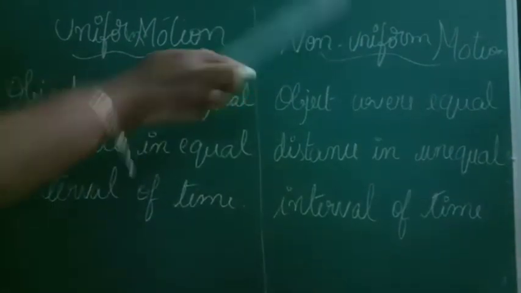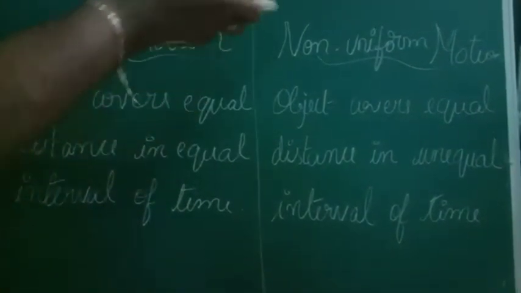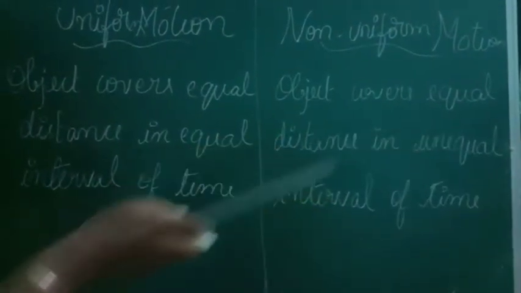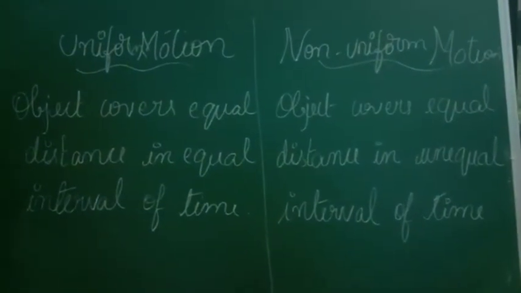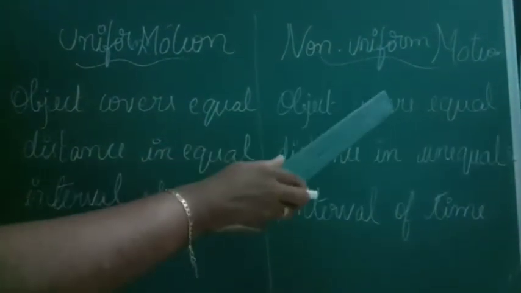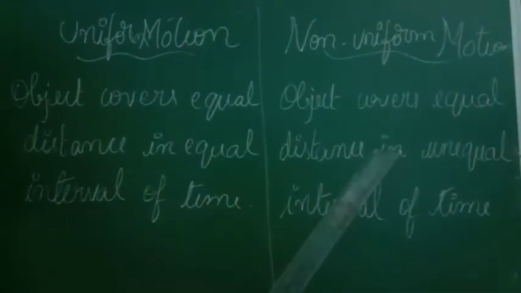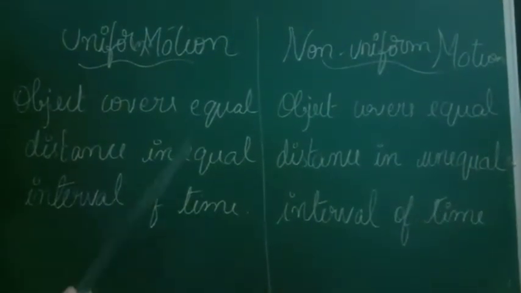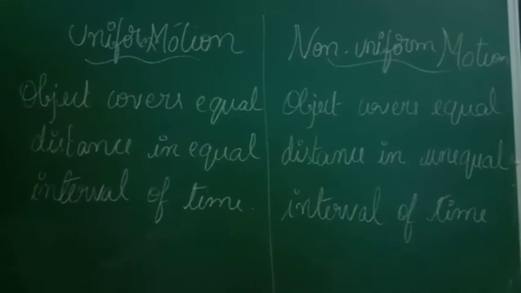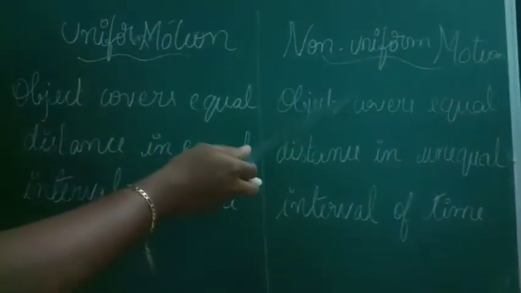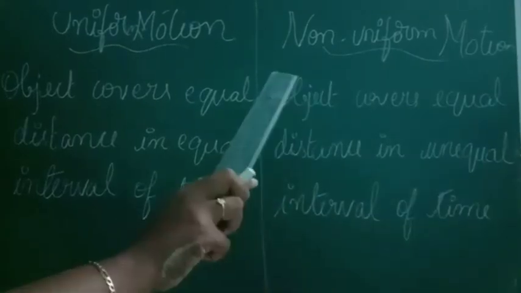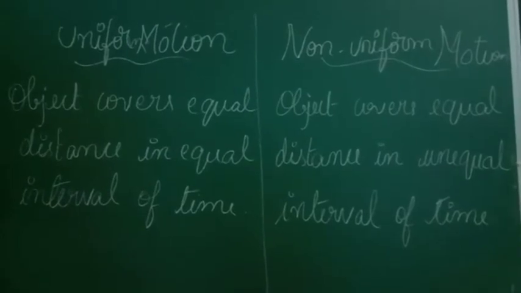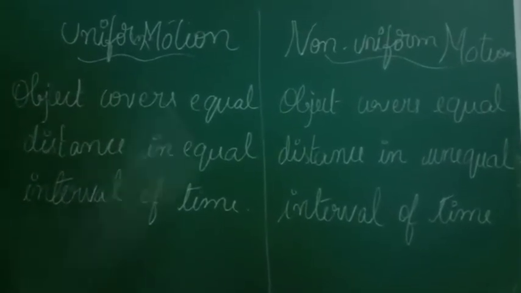Now the second type of motion is non-uniform motion. Non-uniform motion means object covers equal distance in unequal interval of time. That is a major difference you can see. Object covering equal distance with unequal interval. Here, distance as well as the time does not match each other. But in uniform motion, the time as well as distance are equal to one another. But here in non-uniform, distance as well as time are unequal. They are not equal to each other. So these are the 2 main types of motion.